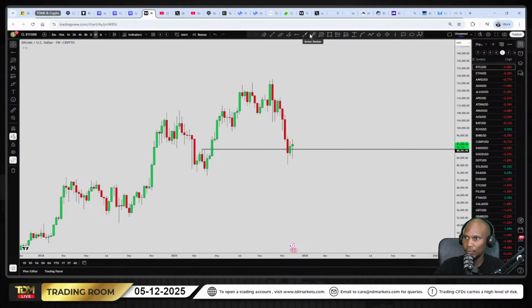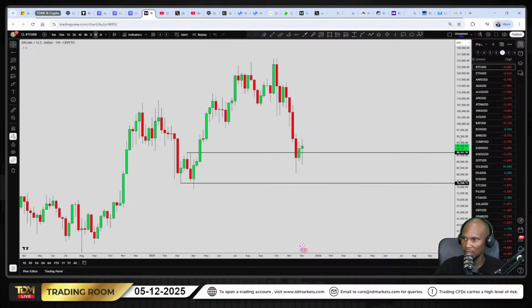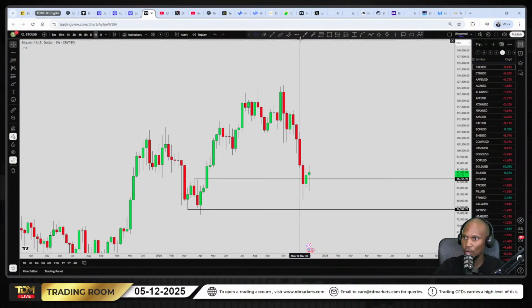Now, you will notice that previously, the market created a higher low down here, and then it rallied up. It came back to tap the zone one more time. Like I mentioned the last time, this zone is going to be important because should price break this zone, then we are most likely coming back down to this low. So this whole area is very important because that is the last structure that price broke. Look at how aggressive that break is. So it's important to you and I now. From the weekly perspective, we have the following as well.